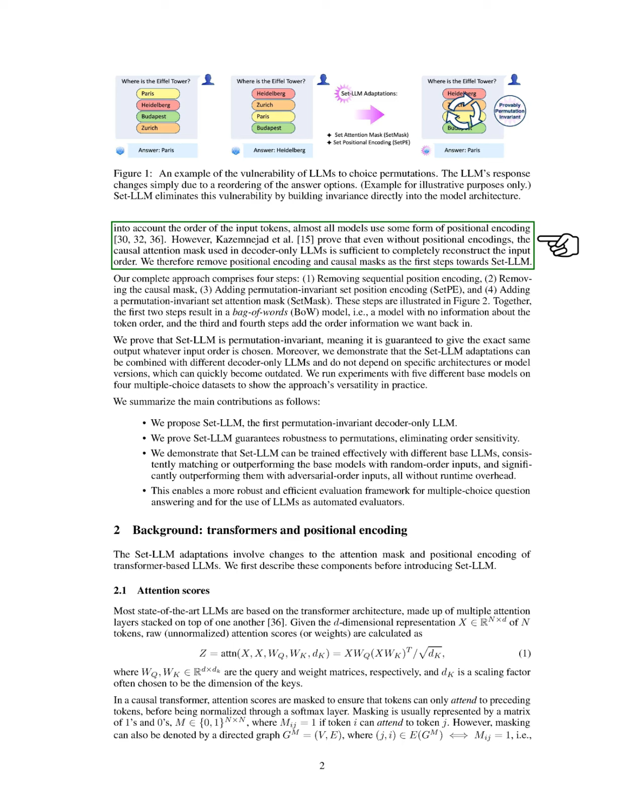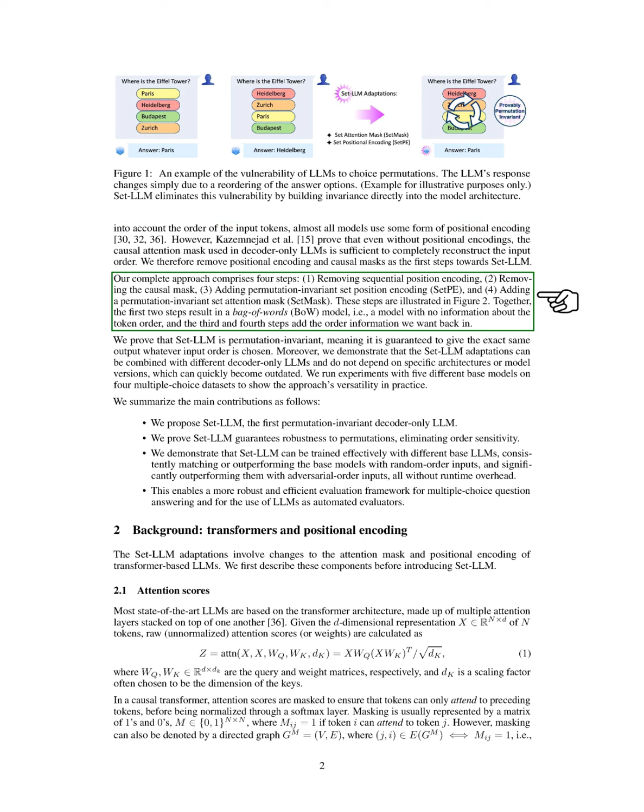We demonstrate that even without positional encodings, the causal attention mask in decoder-only LLMs can fully reconstruct the input order. Thus, we begin our approach by removing positional encoding and causal masks. Our complete method consists of 4 steps. 1. Eliminating sequential position encoding. 2. Removing the causal mask. 3. Introducing permutation-invariant set position encoding, set-PE, and 4. Adding a permutation-invariant set attention mask, set-mask.